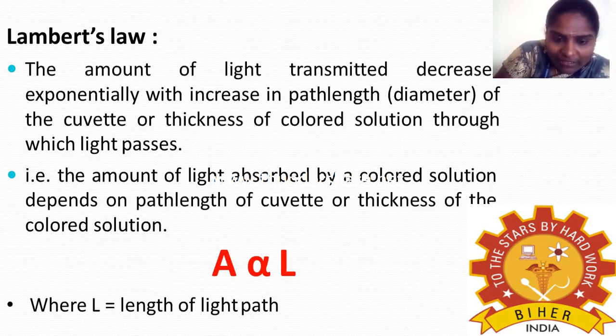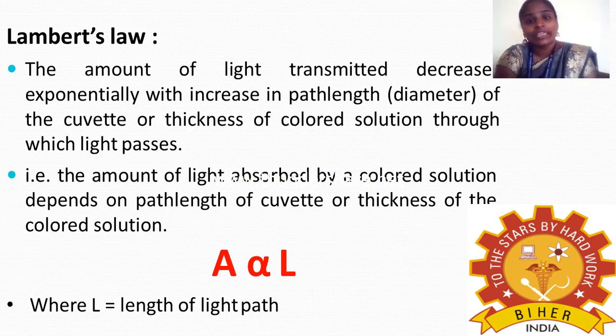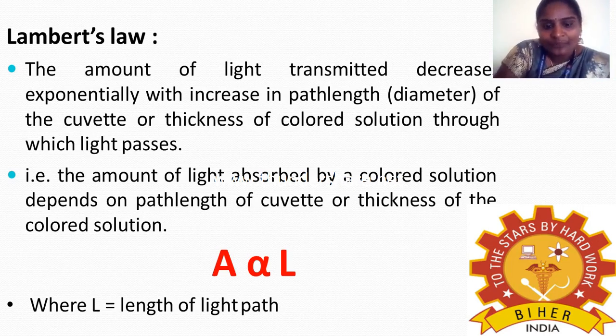Here the equation is A proportional to L, where A means the amount of light absorbed and L means the path length of the cuvette or thickness of the colored solution. So L means the path length of the cuvette.